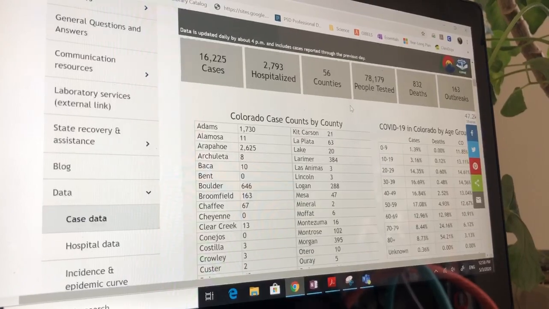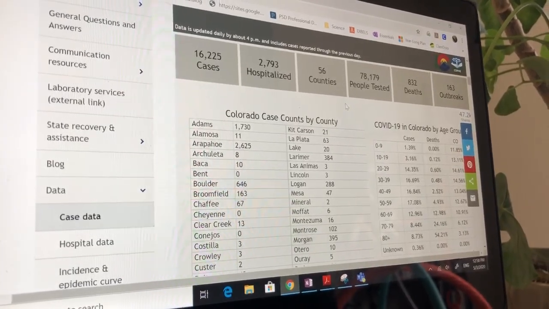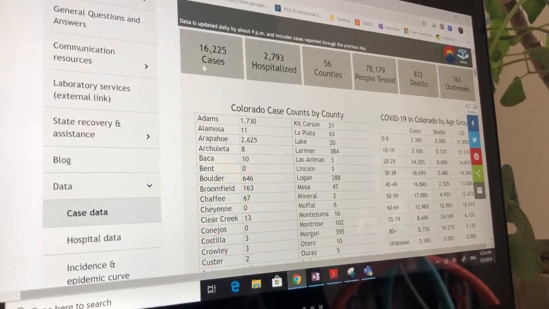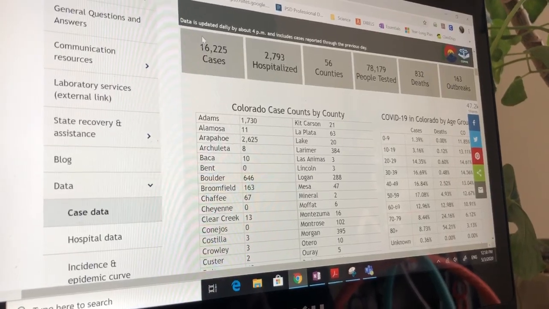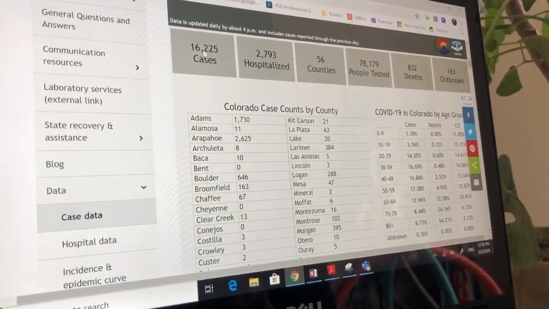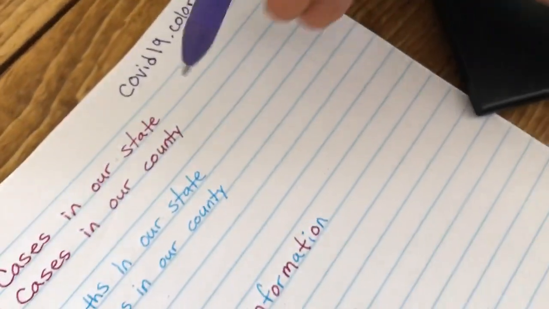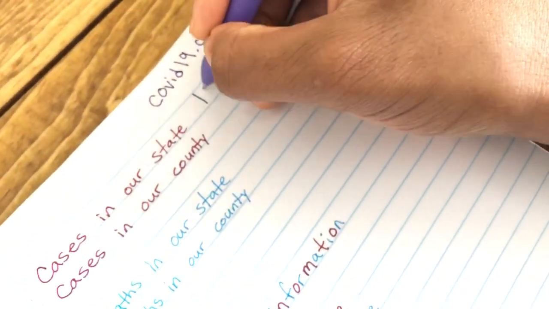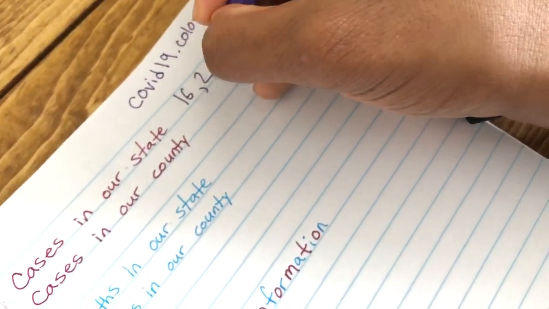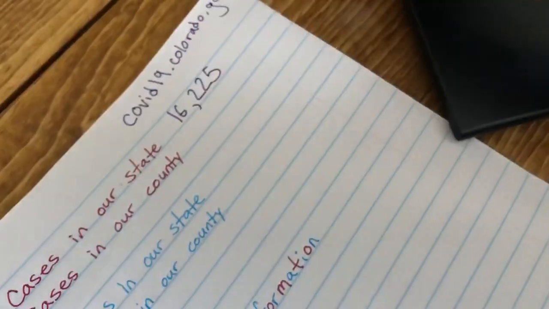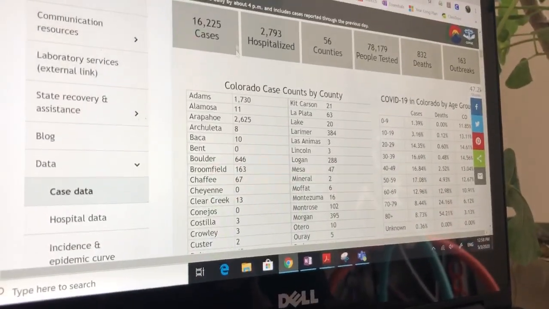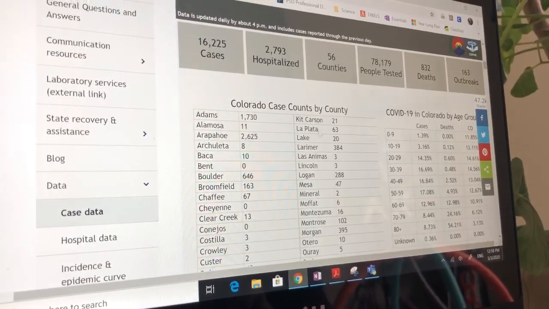So it has some of the information that I wanted, so let's go ahead and write that down. I wanted how many cases in our state. It says here, the very first one, 16,225 cases.